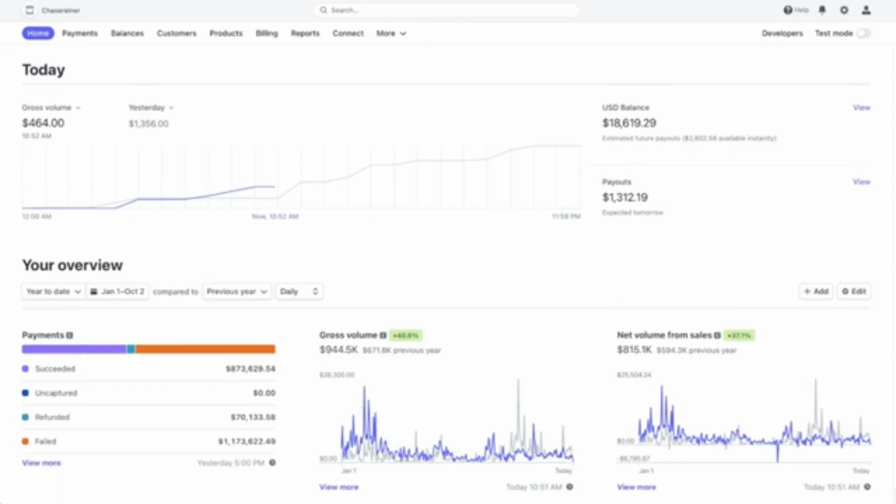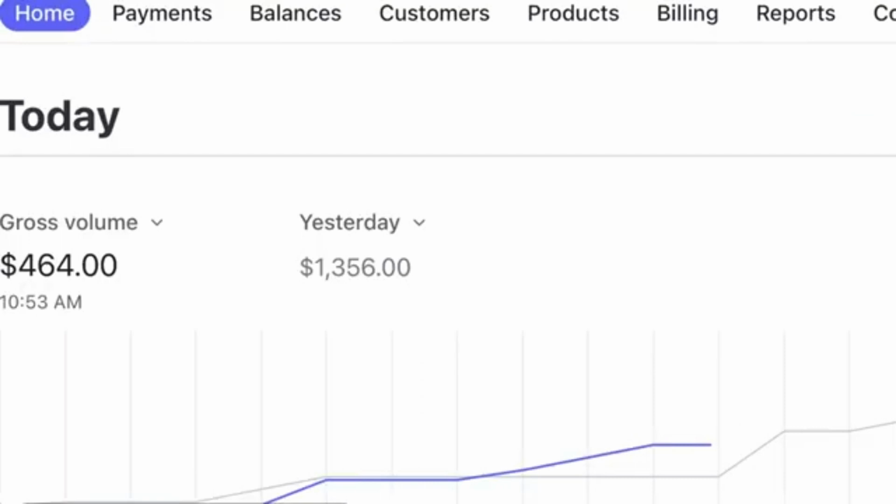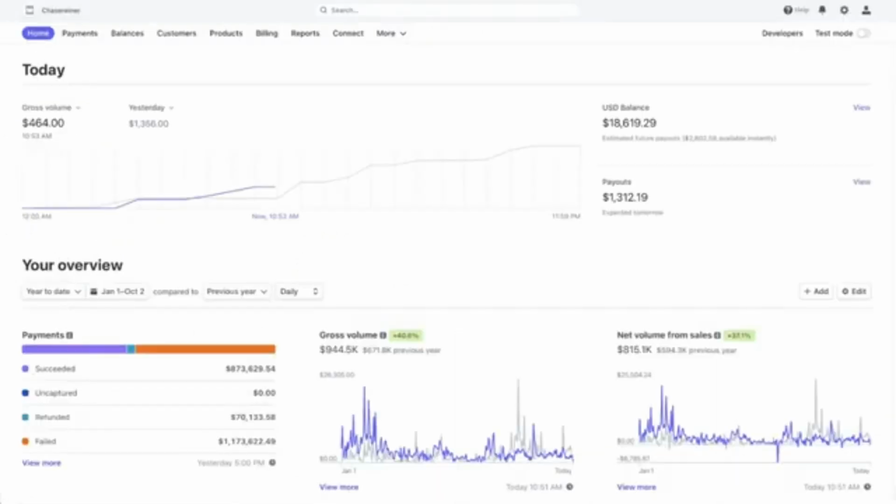Again, I'm showing you these numbers just to show you that they are not made up. Nearly $1 million in gross already this year, and nearly $800,000 in net. So it is possible. Yesterday's payout alone was $1,356, which is proof right there that this system can make over $1,000 a day. And it really doesn't matter about the niche. I made a video about a Web3 community, but it could really be any community, any niche, whatever you want.